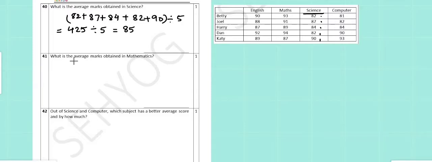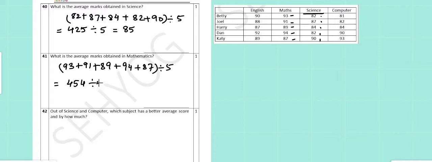In question number 41, to find the average marks in mathematics, we will look at the marks of mathematics for all the students. We will add up 93 plus 91 plus 89 plus 94 plus 87. And then divide by the number of items. So, we have taken 5 students, 5 items are there, so divided by 5. Total is 454 divided by 5 gives us the average of mathematics, 90.8.